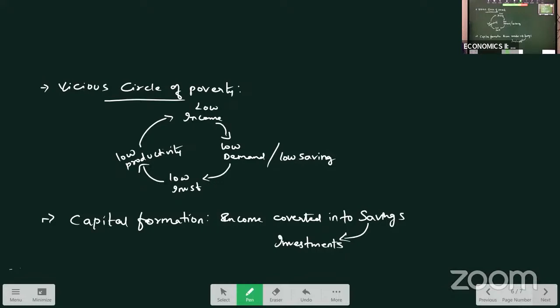Capital formation. What is capital formation? Whatever income people are earning, or in the country the income is earned, will be converted into savings. Means we save our money in the banks. Those banks will give the loans. Loans are taken for further production, right? That is what? Income converted into savings. Savings are converted into investments. That is capital formation.